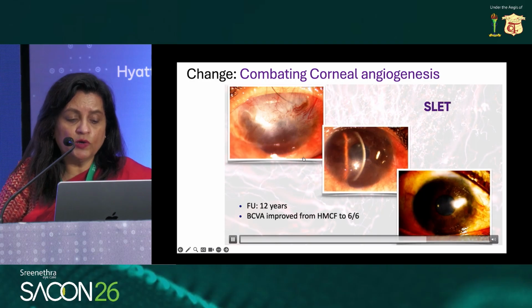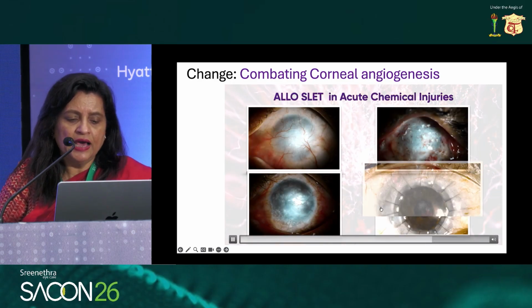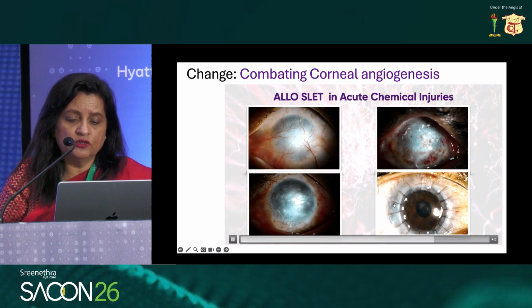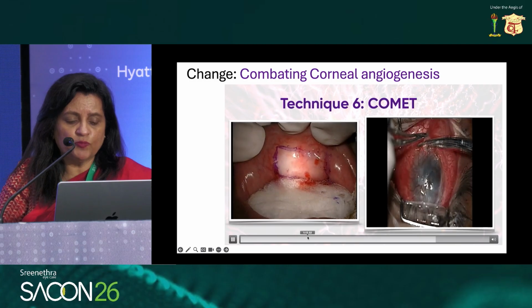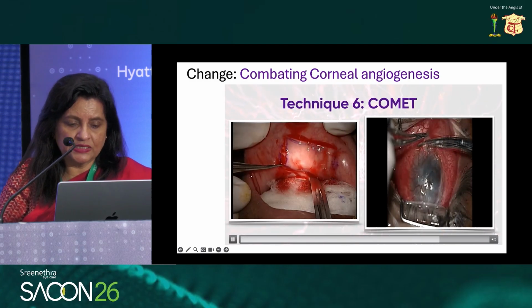This is a case with follow-up of 12 years where the best corrected visual acuity improved from hand movements to 6/6. And again, most of these cases do well, and even if there's some amount of opacification, you can still deal with them by doing lamellar keratoplasty.